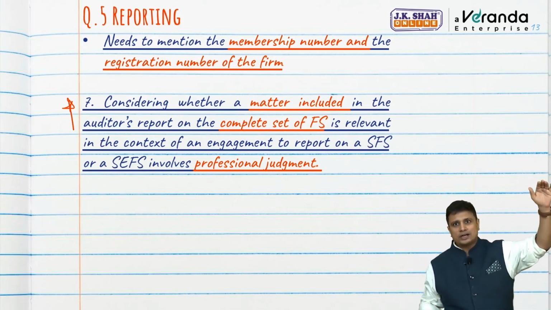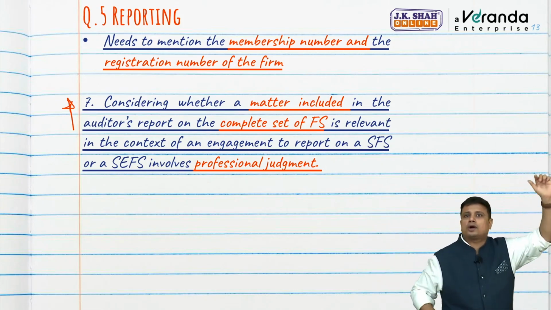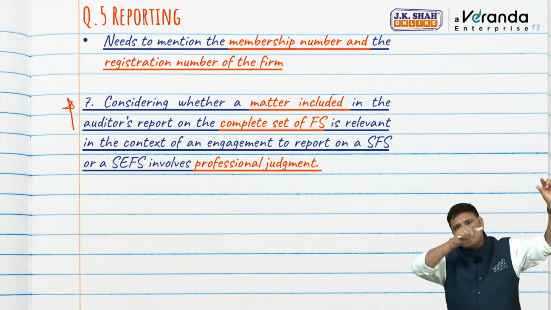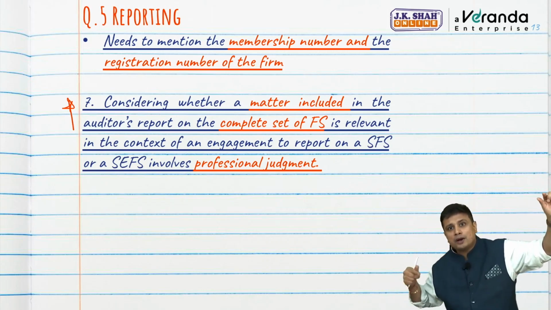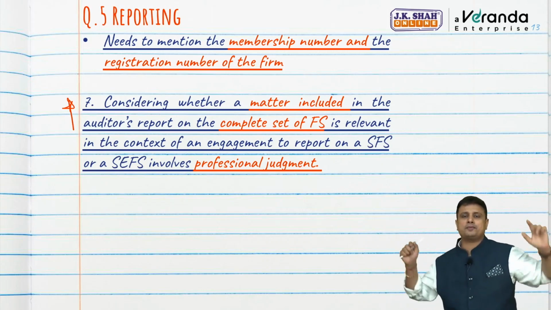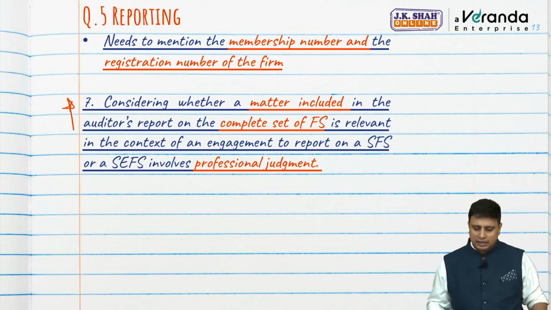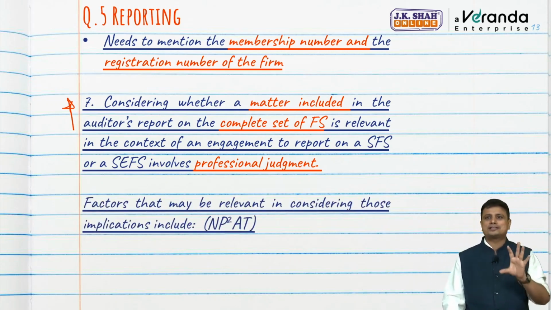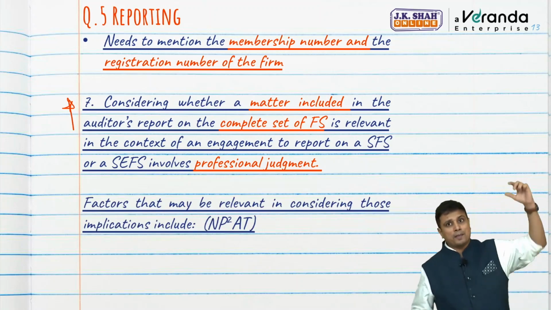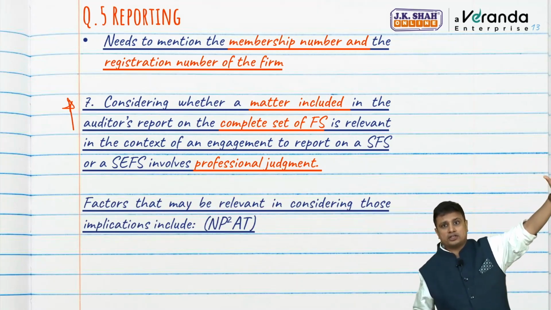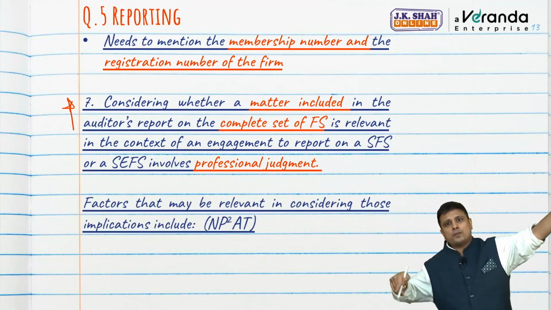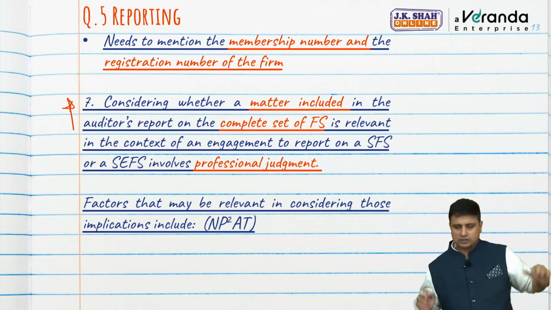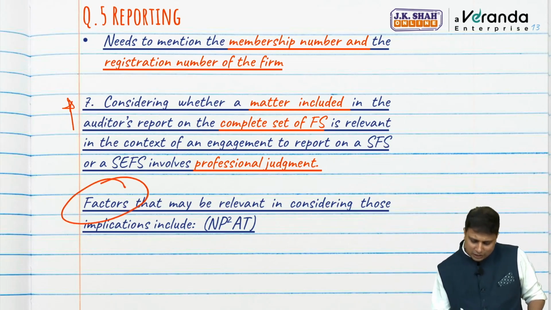Now when I have included some matters in my audit report of complete financial statement, do I need to include those matters in my audit report of single financial statement or specific element financial statement? So I have to consider whether it is relevant. I will have to take a few factors into consideration while deciding whether the matters included in complete set of financial statement audit report is relevant for my report on single financial statement or specific element. What are the factors I'll consider?